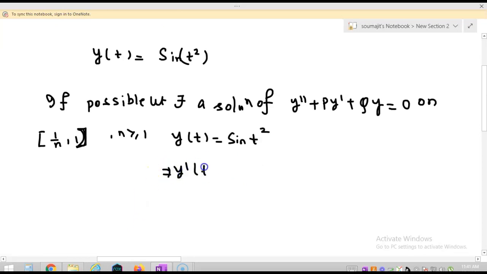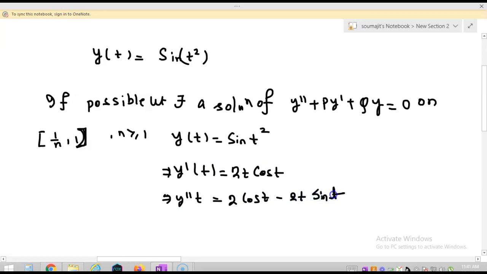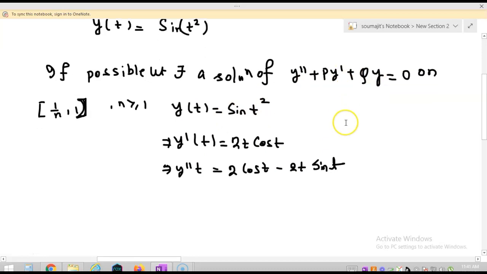So y dash t is equal to 2t cos t, and y double dash t is equal to 2 cos t minus 2t sin t. So this is our y dash t. Suppose I have claimed that this is a solution of this differential equation, so these values satisfy it.